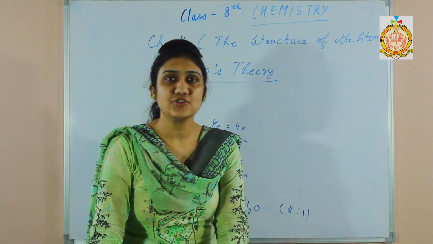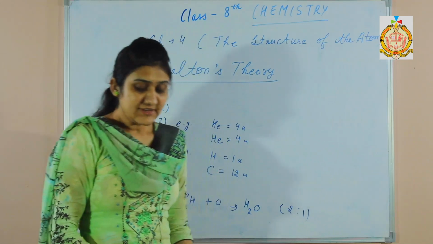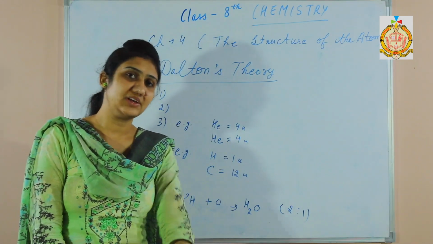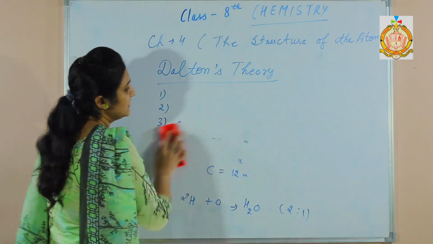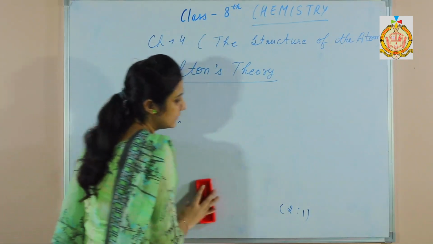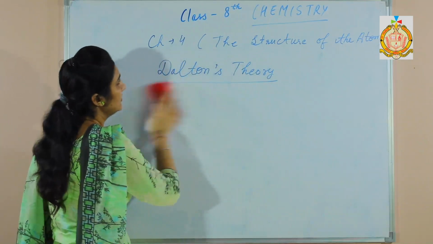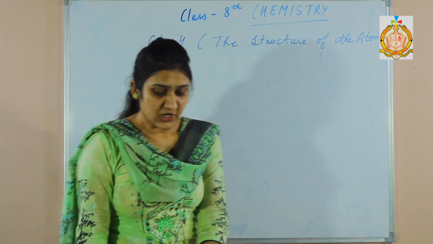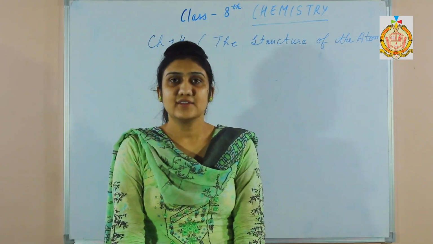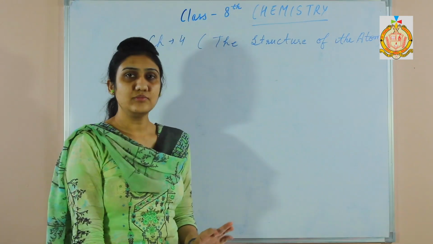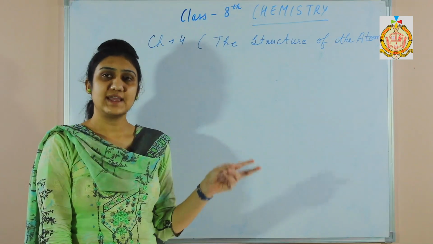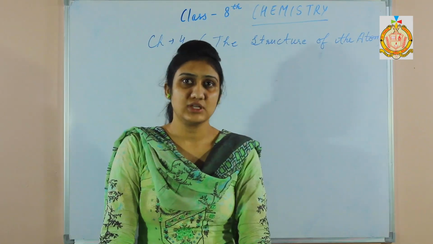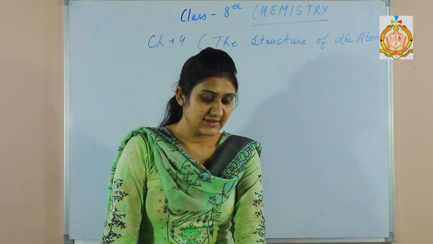Next one is the definition of atom. An atom is defined as the smallest part of an element that takes part in a chemical reaction. So atom is nothing but the smallest part of an element that takes part in a chemical reaction. Next we shall discuss the subatomic particles. There are three subatomic particles in the atom, that are protons, electrons and neutrons. Now we shall discuss the discovery of these three subatomic particles.